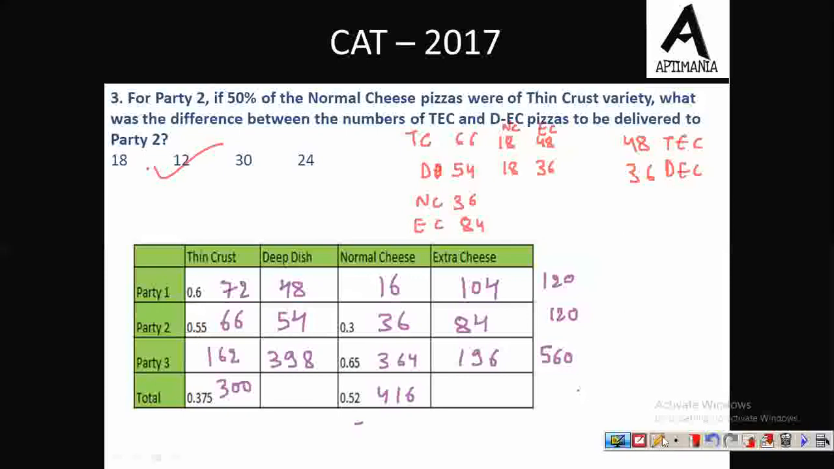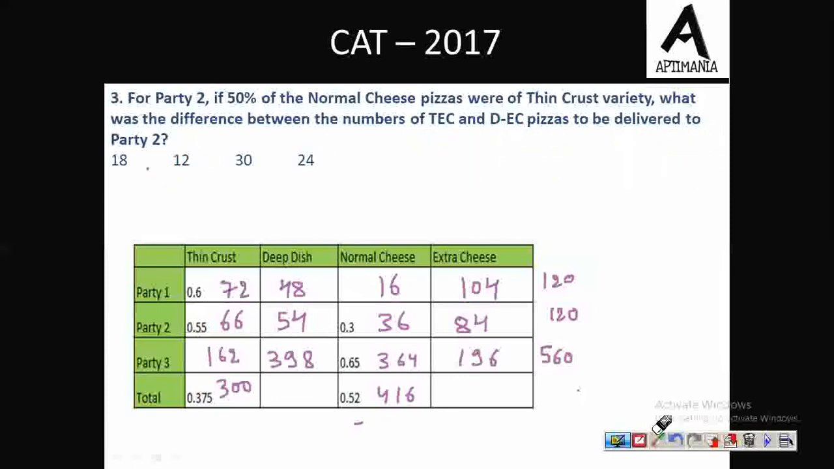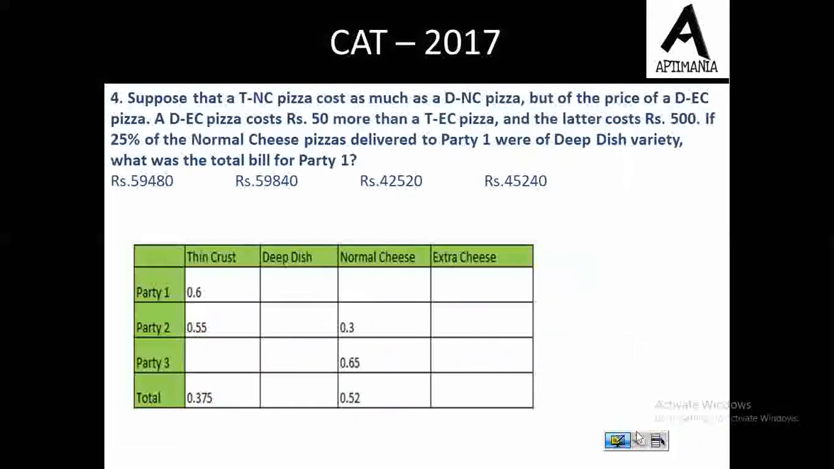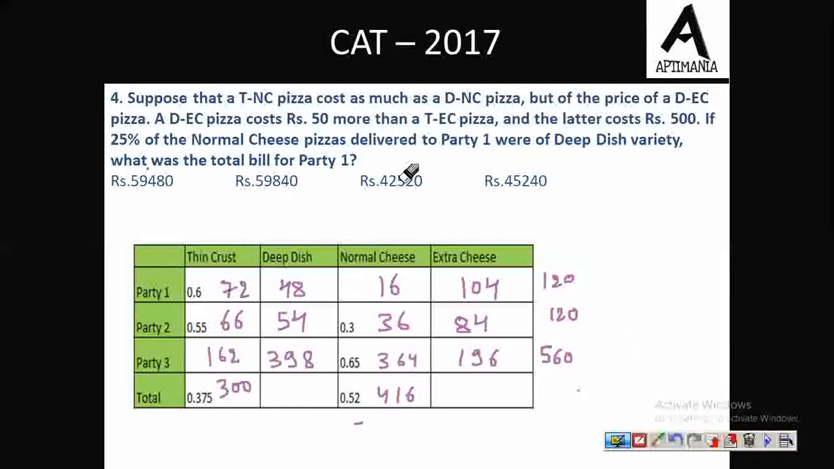So now moving to the last question of this set. Let me remove this first. We have already used this information. Okay. So the last question of this set is, suppose that TNC pizza costs as much as DNC pizza. So here we are talking about the cost. So cost of TNC, that is thin crust with normal cheese, is equal to that of DNC, that is deep dish with normal cheese. But it must be 3/5 of the price.